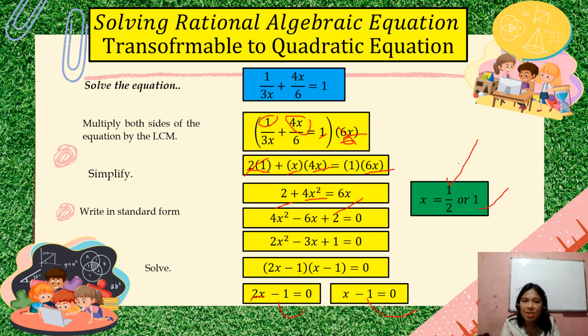Okay? Proceed with checking, kasi hindi naman siya irrational root. Bakit kailangang mag-checking? Because maybe there are, so we have the so-called extraneous root. Okay?